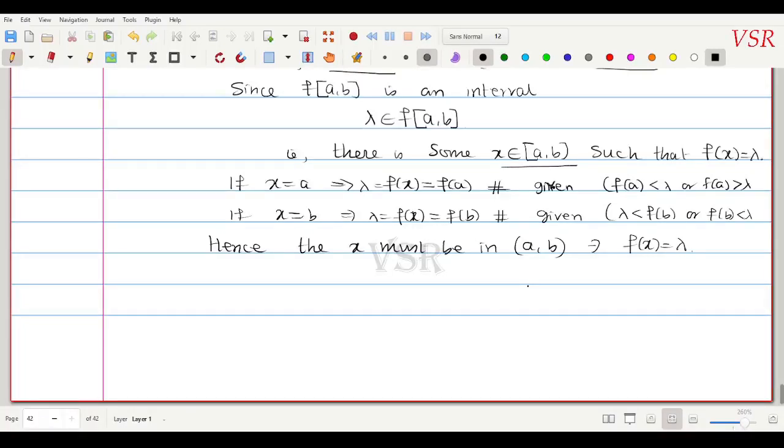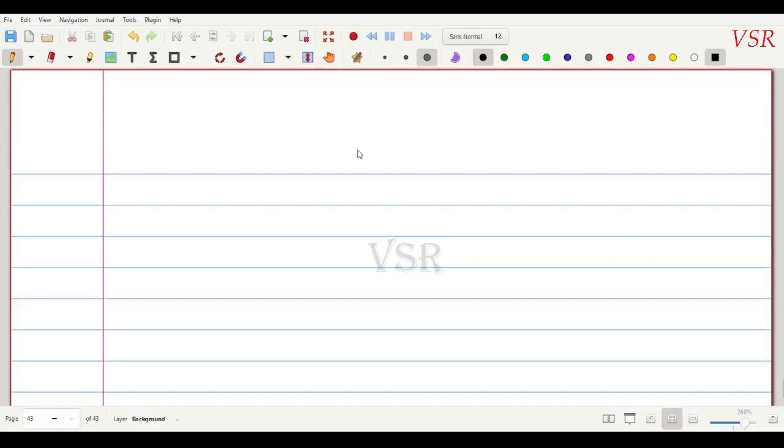This intermediate value theorem has a lot of applications. The applications we will discuss separately. Now I will give just one remark. Okay, so remark. Look at what is given here. Suppose f is a function from R to R, a continuous function.